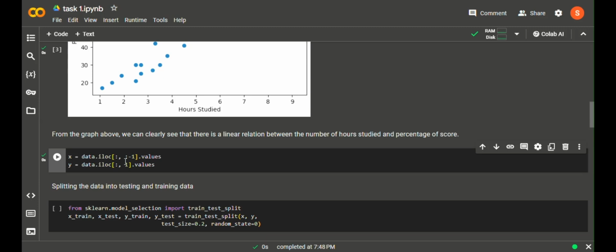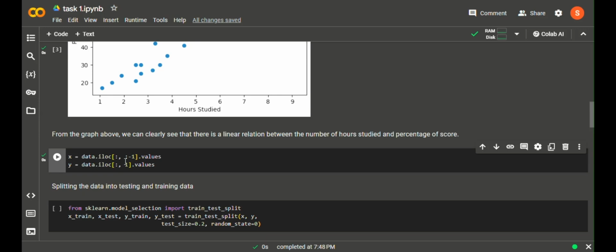What it actually does is that from here we are doing the machine learning, or we are building the model. We are splitting the data into two parts. One part is used for training the data, or building the model, and the next part is used for testing the data, to test whether the trained model is accurate or not. That is what we are doing in the next step.